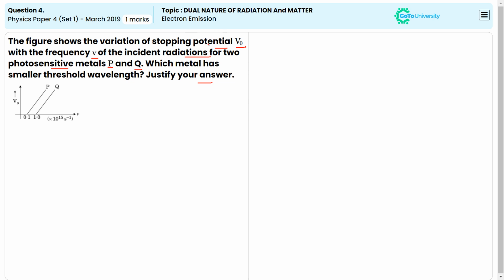Okay, the y-axis indicates the stopping potential V0, and here the frequency is given for the P metal and Q metal. The threshold frequency of P metal is 0.1 and of Q metal is 1.0 into 10 to the power of 15 per second. Then we can say that the metal Q has a smaller threshold wavelength.